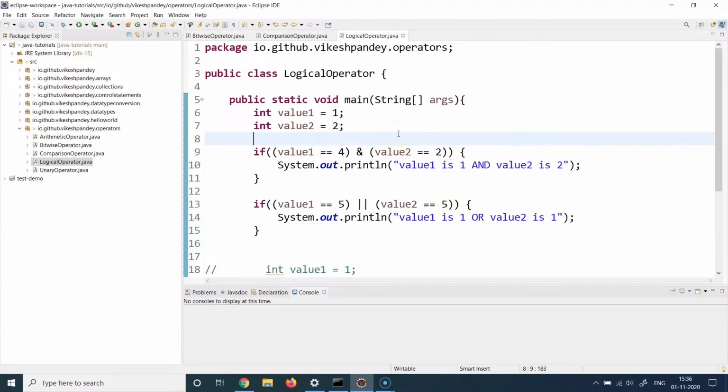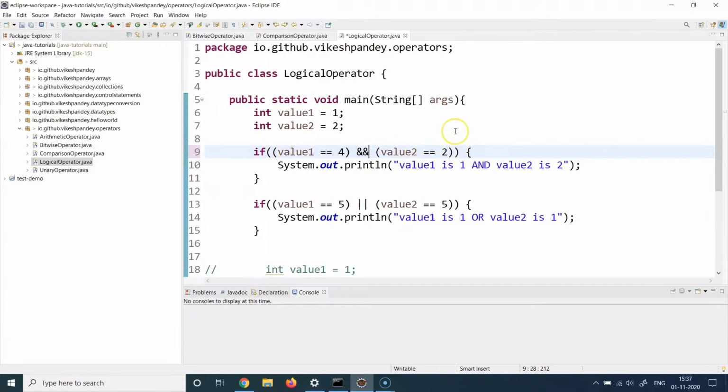So Java provides an advantage: if you use double ampersand, and if the left hand operation becomes false, then it will not even evaluate the right hand operation because it doesn't matter. If the left hand operation has already evaluated to false, then no matter whether the right side is true or false, the whole expression is still going to be false, right?